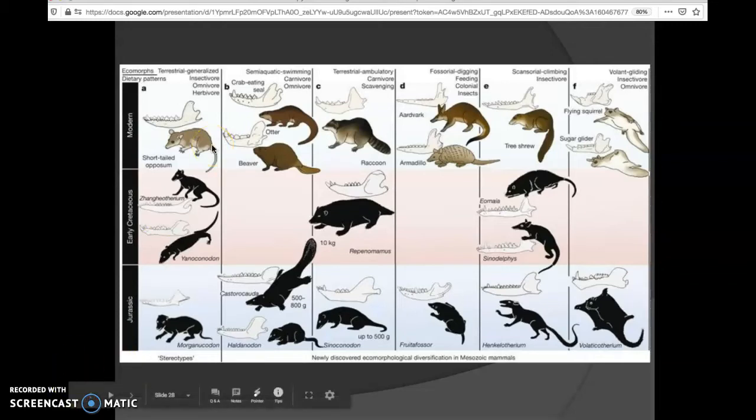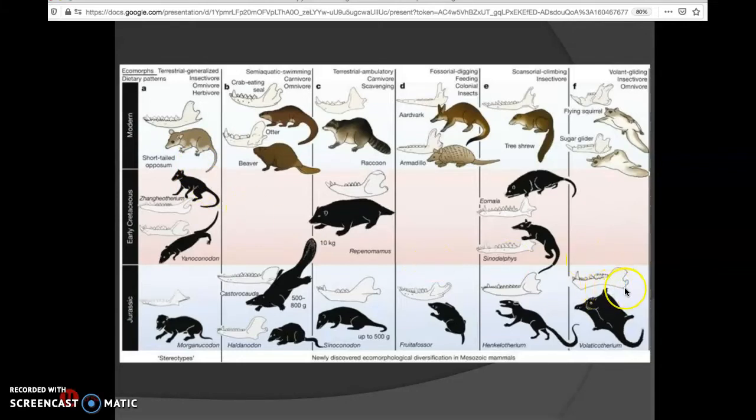So we've got our modern day beaver right here. Scientists have predicted that during the Jurassic Age, a beaver looked more like this little guy or this little guy right here. Our short-tailed opossum, or possum, sorry, maybe evolved from an ancestor looking like this. But I think the most interesting here is this flying squirrel.